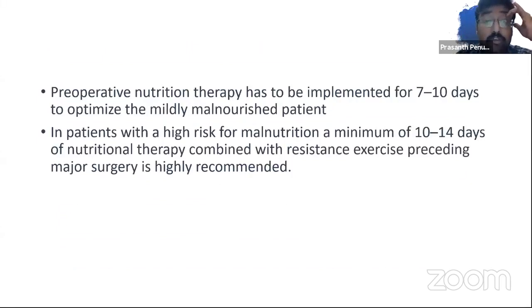It generally starts at diagnosis, as early as possible, to optimize even a mildly malnourished patient, because, mind you, even neoadjuvant chemoradiotherapy is more toxic than surgery. For high-risk patients, it has to start even earlier. You may have to wait even 3 to 4 weeks, reassess the patient, and then take a call regarding any further definitive treatment.